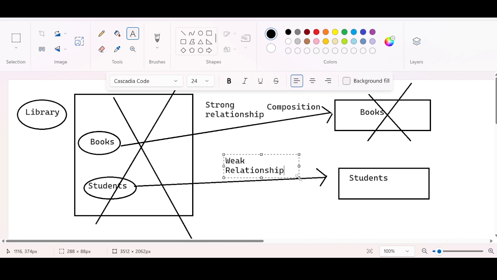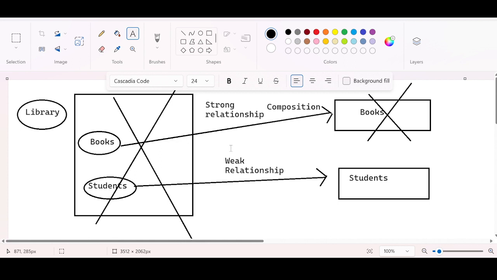Why weak relationship? If the library is shut down, it will not affect students. Students are completely independent. Their existence is not proportional to the library. They can visit some other places. Their existence is completely independent of the existence of the library.